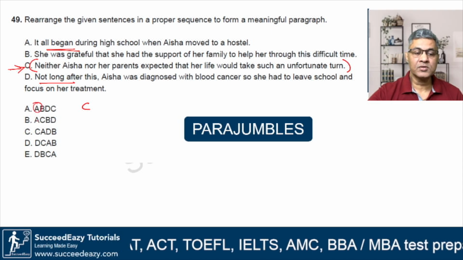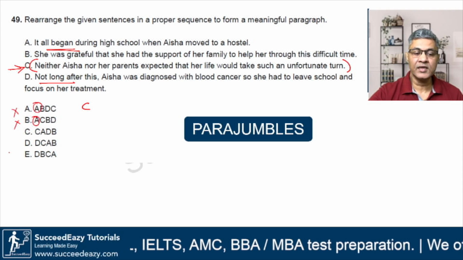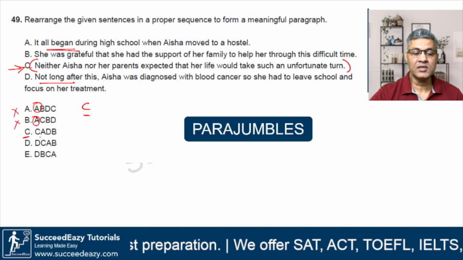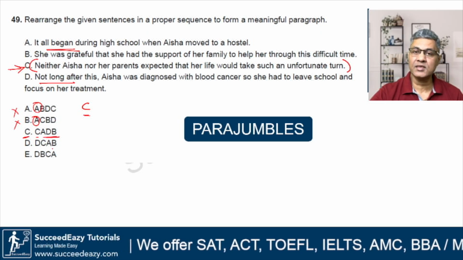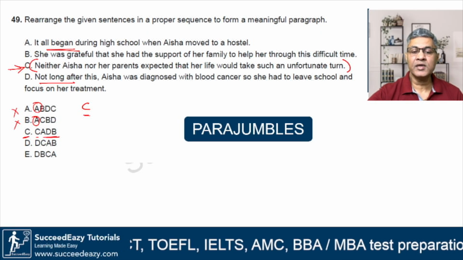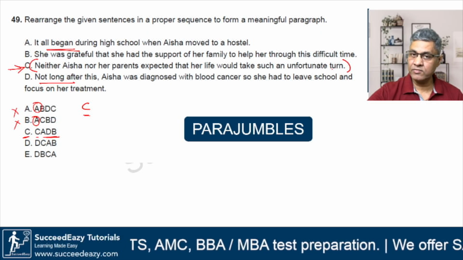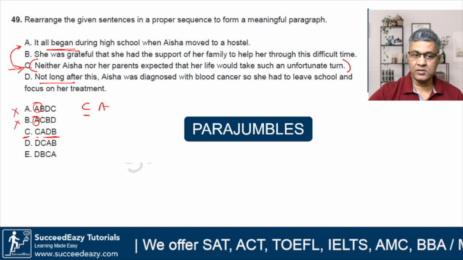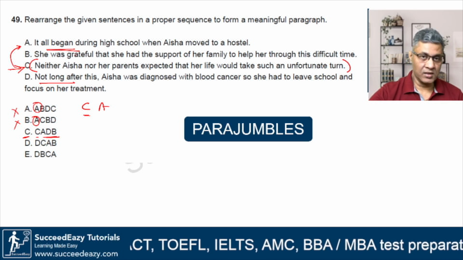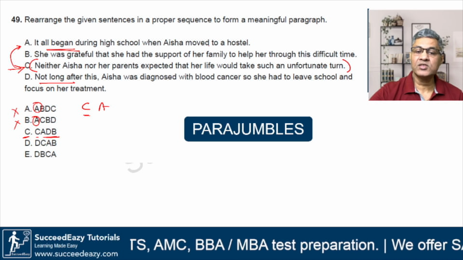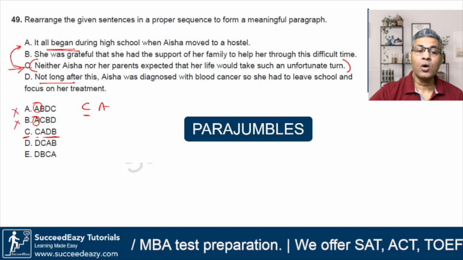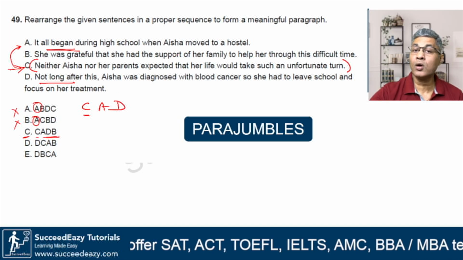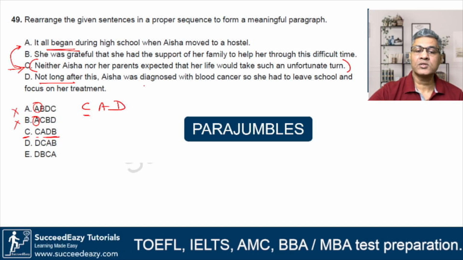So whatever options we see here, we will neglect the ones starting with A and B and see whether anything starting with C makes sense. So option C starts with C and let us see whether CADB makes sense. Now look, neither Aisha nor her parents expected that her life would take such an unfortunate turn. Fine. We can go to A. It all began during high school when Aisha moved to a hostel. So this now introduces what the starting point actually was, that it all began when she moved to a hostel. What happened there? Not long after this, Aisha was diagnosed. So I'll put D after this because not long after Aisha moved to a hostel, she was diagnosed with blood cancer and had to leave school.